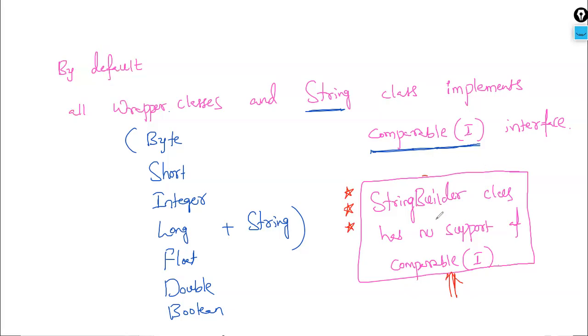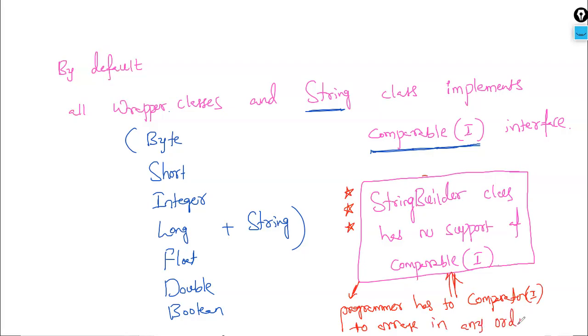Then how to use this one? No support of the Comparable interface, so the programmer has to use the Comparator interface to arrange in any order.